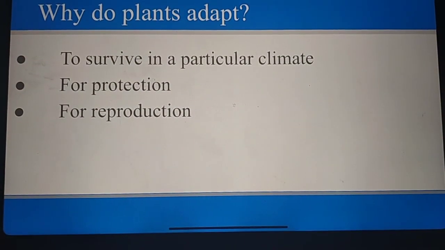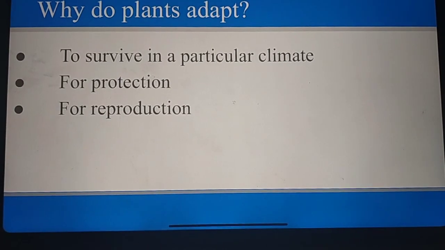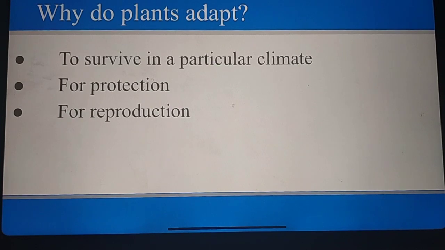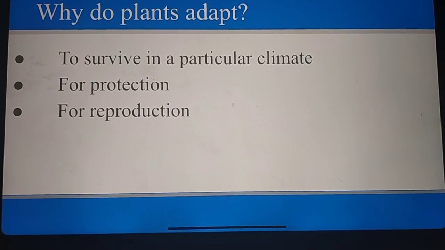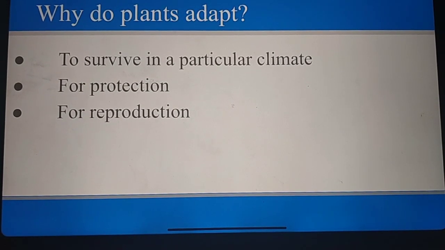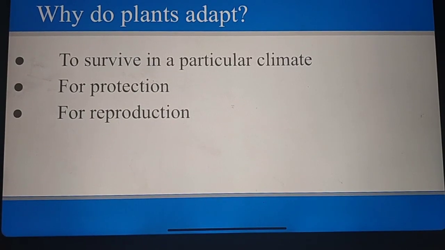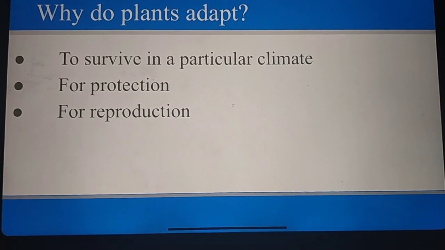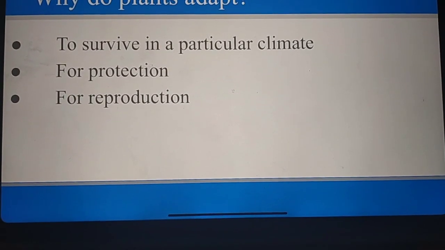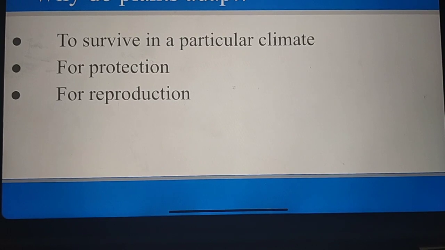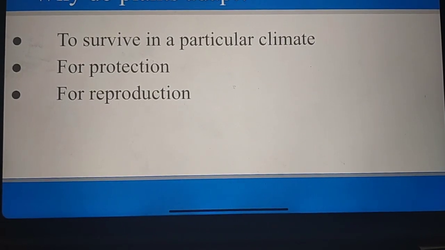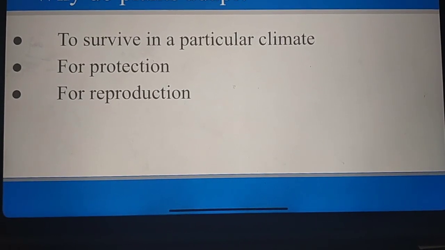Why do plants adapt? What is the importance of adaptation? In order to survive in a particular climate, they need adaptation. In hot climate, in cold climate, they need to survive. For protection, you might have seen certain plants have thorns and spines in order to protect themselves from their enemies. For example, the rose plant has thorns, just to protect it from enemies.